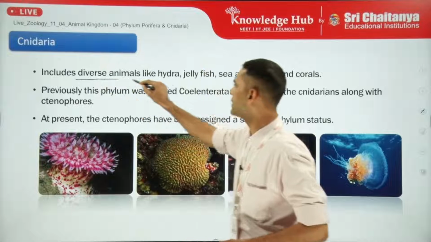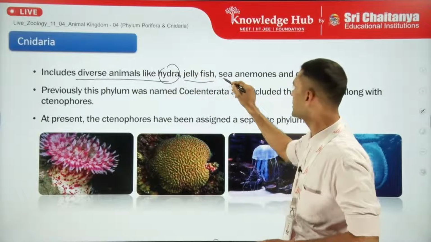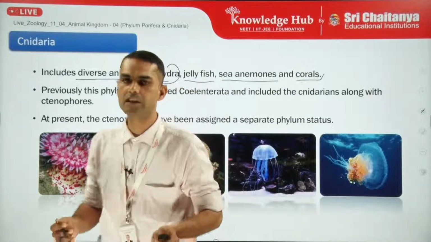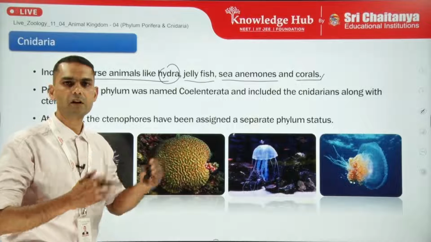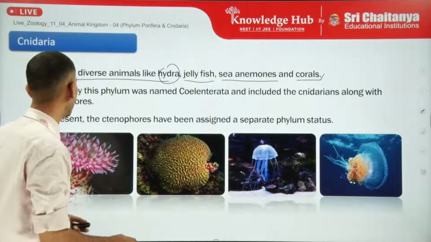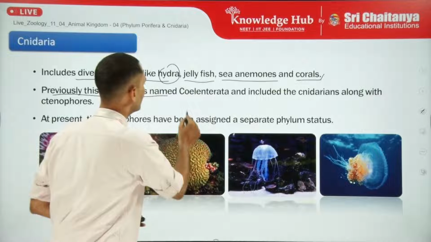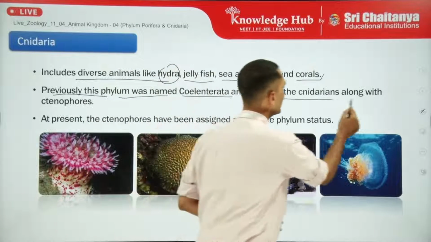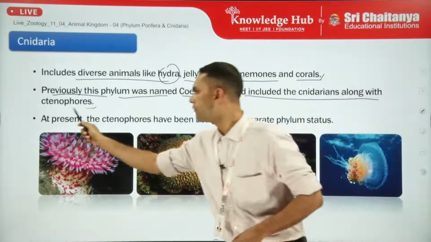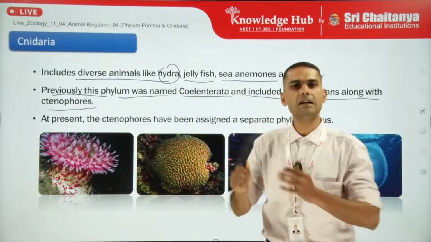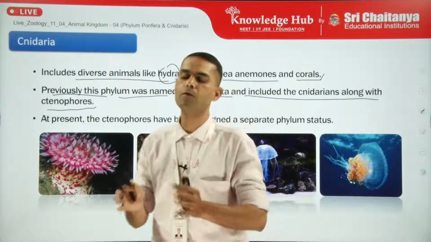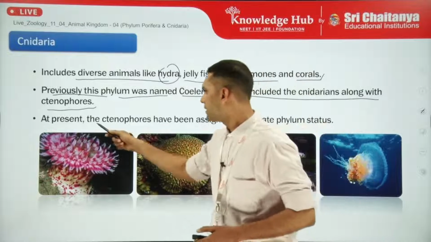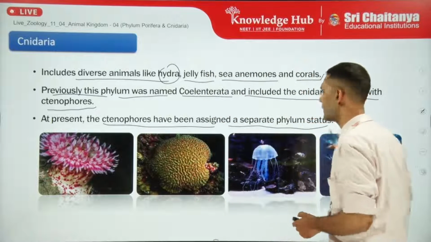It includes diverse animals like hydra, jellyfishes, sea anemones and corals. Corals are of interesting value, and we will see how the corals make the coral reef. Previously this phylum was termed as Coelenterata, and it included the cnidarians along with the ctenophores. But as of now, the Cnidaria are classified as a separate phylum and ctenophores are classified as a separate phylum.